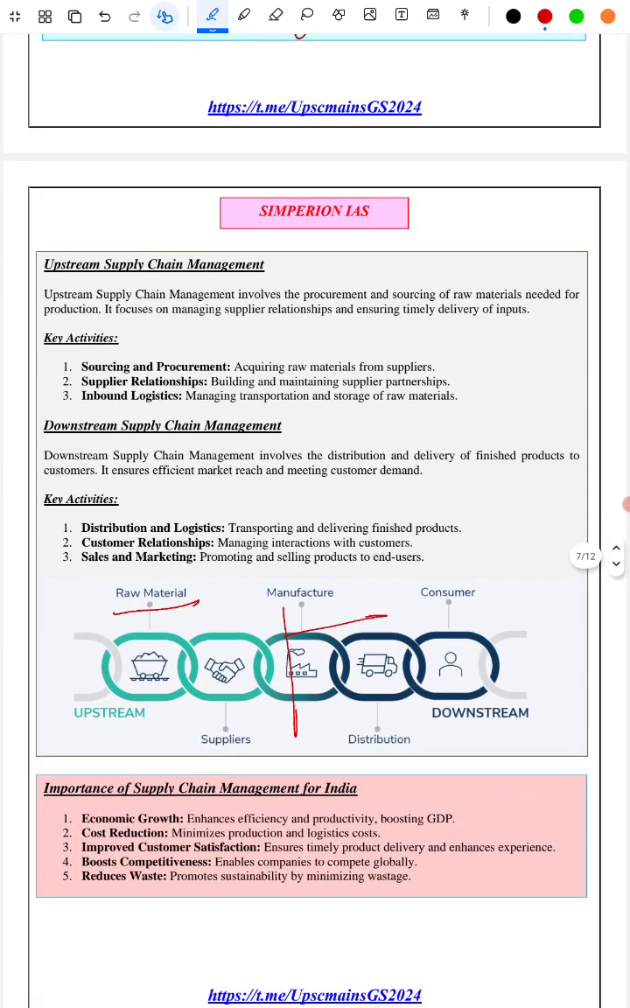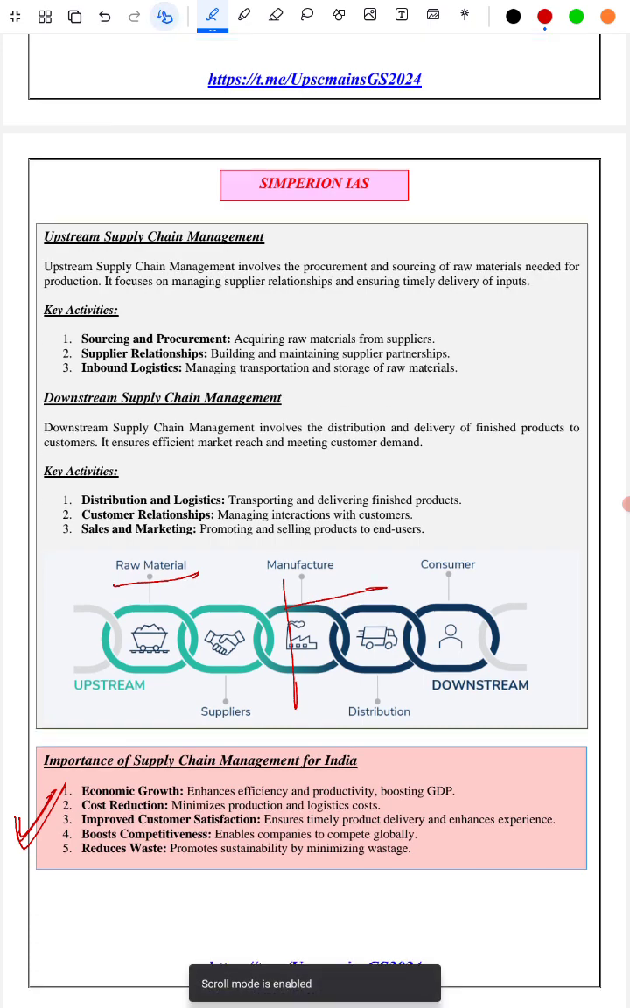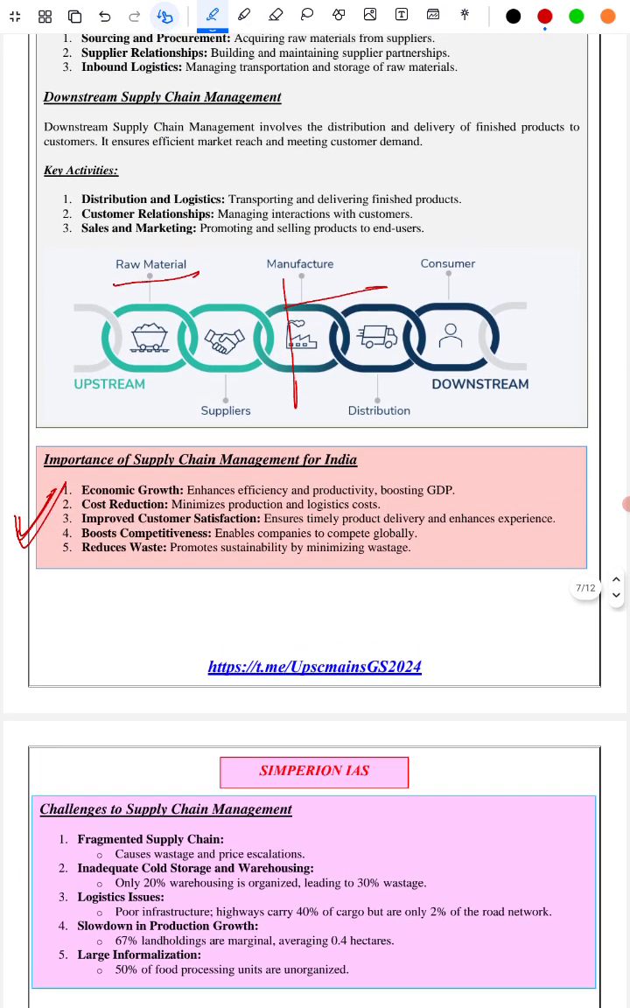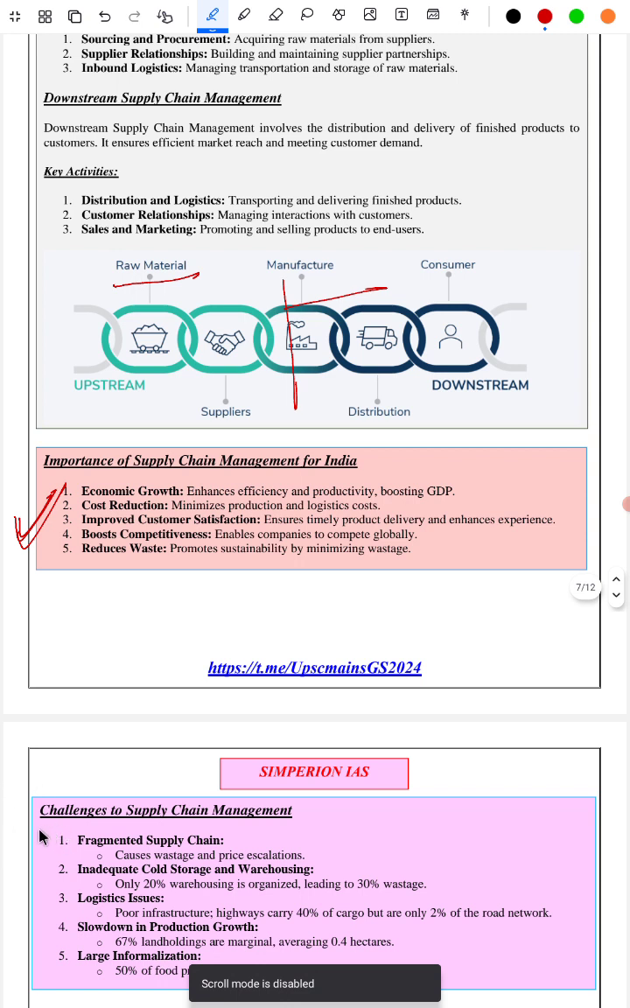Next we have covered importance of supply chain management for India. Why supply chain management is very important for India, we have covered that as well. Next we have covered what are the challenges in the supply chain management. We have covered 5 points: the fragmented supply chain, inadequate cold storage, logistical issues, slowdown in the production growth, large informalization. Indian supply chain is hugely, or a large amount of it is informal in nature, not very formal.